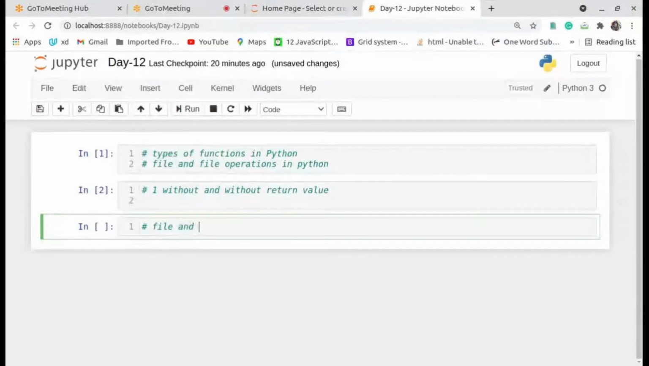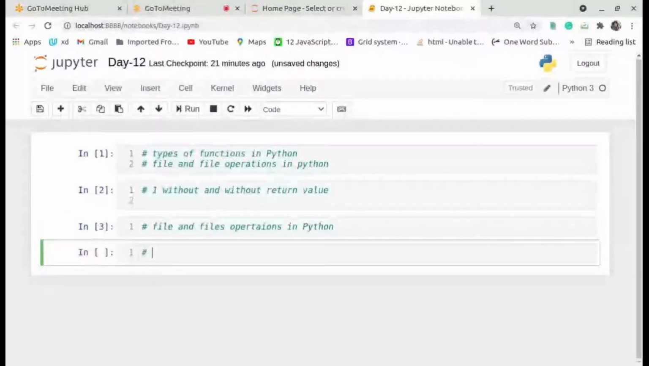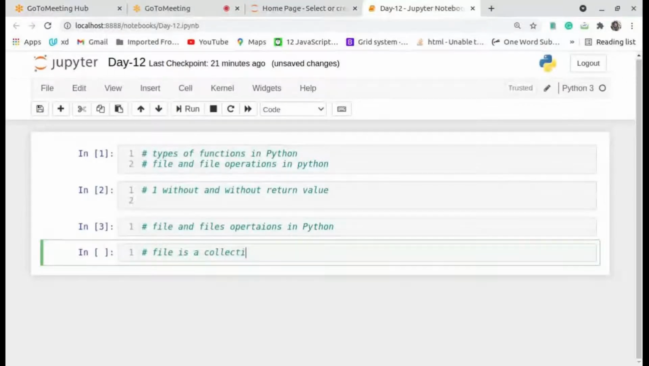File and file operations in Python. A file is a collection of records. Do you know what a file is?